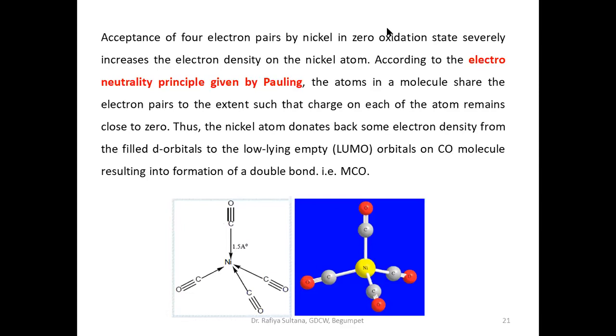So, according to the electroneutrality principle given by Pauling, the atoms in a molecule share the electron pairs to the extent that the charge on each atom remains close to zero. Thus, the nickel atom donates back some electron density from the filled d orbitals to the low-lying empty LUMO orbitals on the CO molecule, resulting in the formation of a double bond. So there is a double bond that is not shown here.